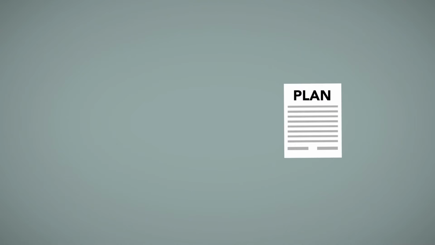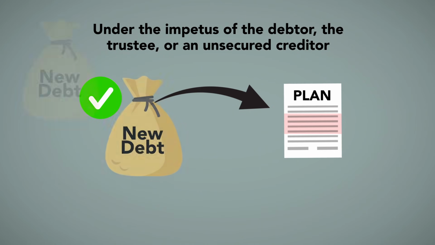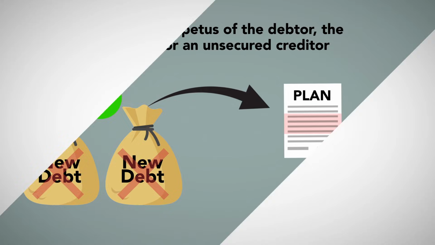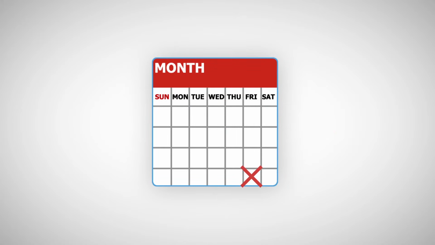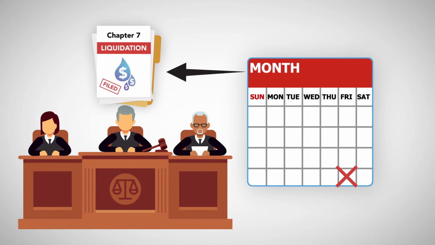The plan may be modified after confirmation, if necessary, under the impetus of the debtor, the trustee, or an unsecured creditor. However, the debtor cannot create new debt without consulting the trustee. If the debtor fails to make the requisite payments under the plan, the case gets thrown back to the court, which then decides how to proceed. At that point, the bankruptcy judge can either dismiss the case or convert it into a Chapter 7 liquidation.